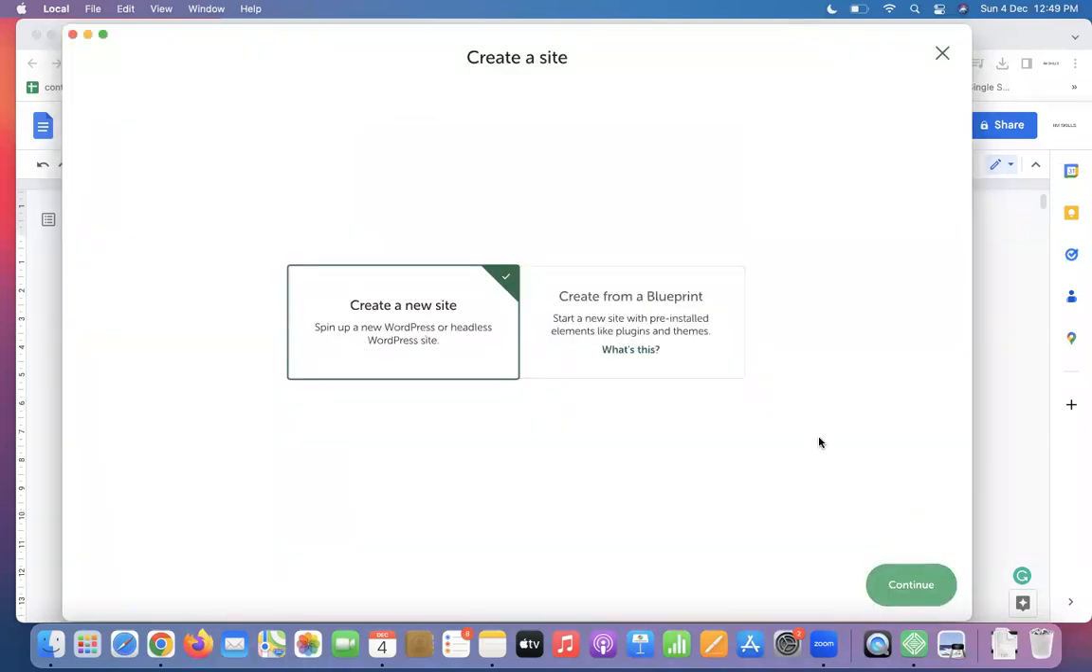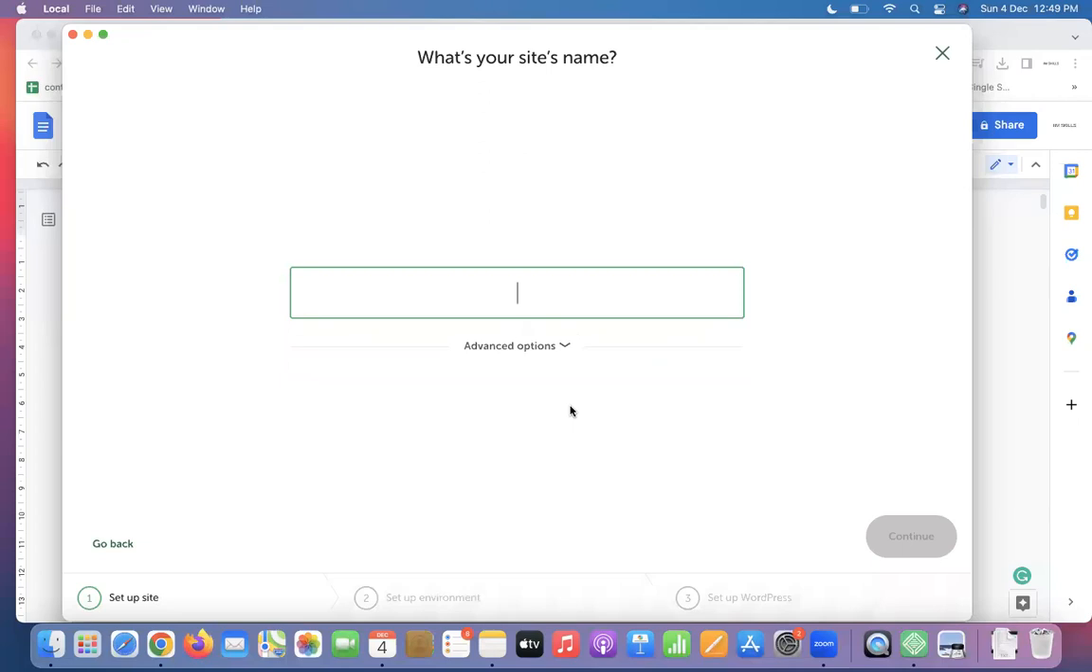Create a new site. See, you will not get this. This is a local software that I'm using. You will have the next step where I'm going to jump to. You will have a site subject with you once you have your paid blog.